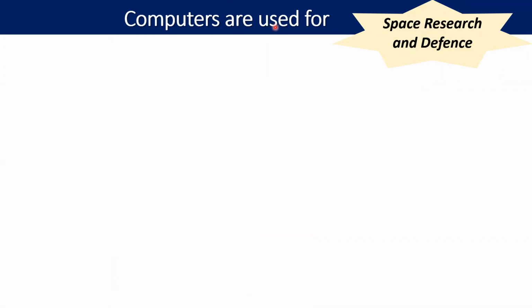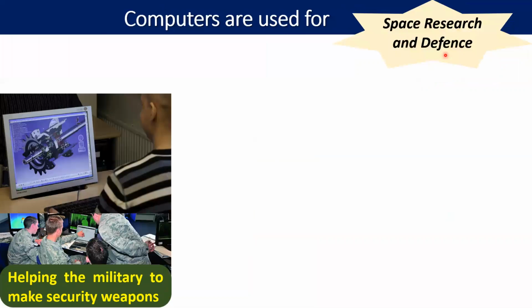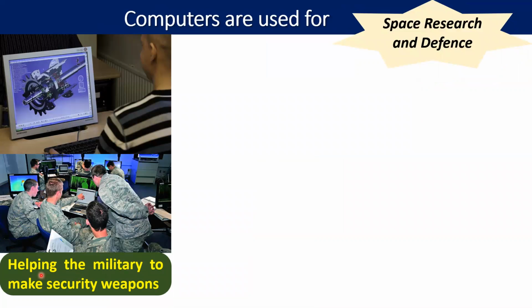Computers are used for space research and defense. Computers help the military to make security weapons. It means computer helps our army also to make weapons.